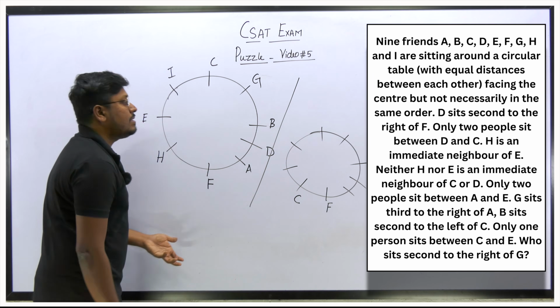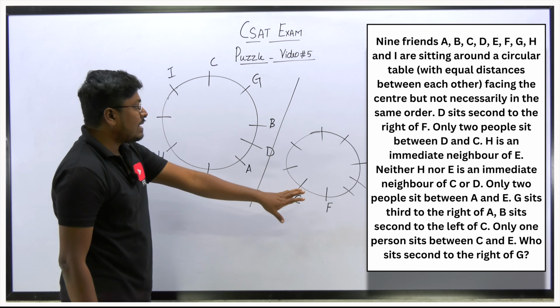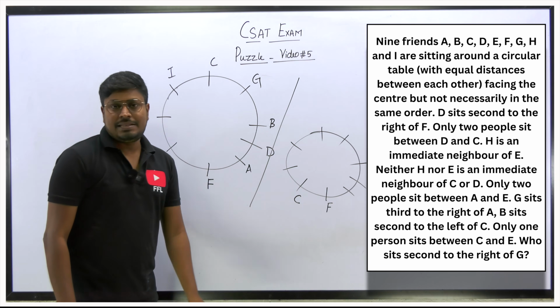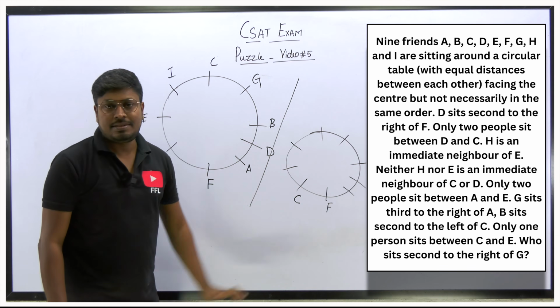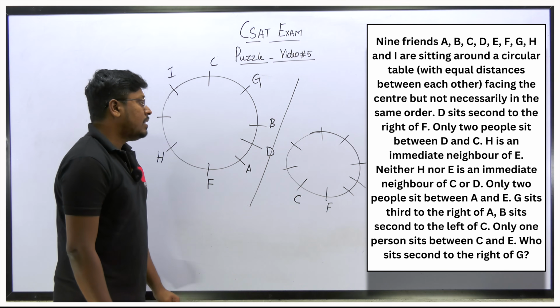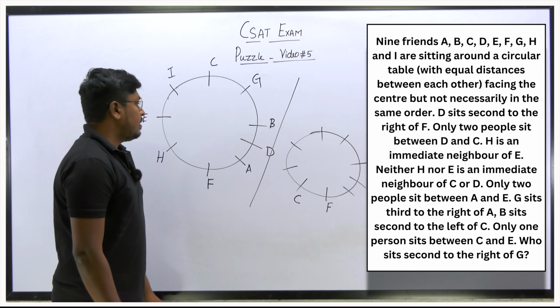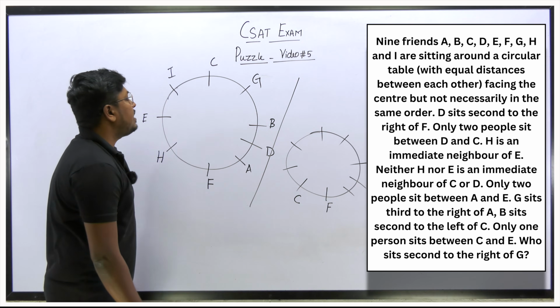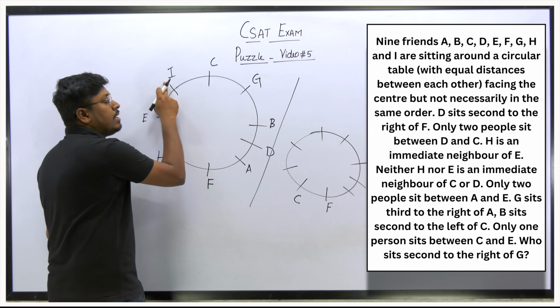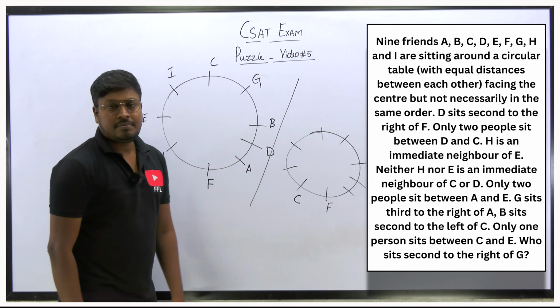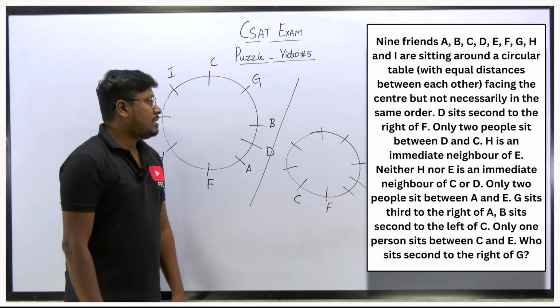I think this will be the answer, right? Why? Because we are not getting the answer for this possible diagram, because we can't fix H and E itself. We are getting many possibilities, so we don't want to solve it. So finally what they are saying, who sits second to right of G? G's right hand side at the second place, who is sitting? I is sitting. So we can say that the answer for this question is I. That's it, right?